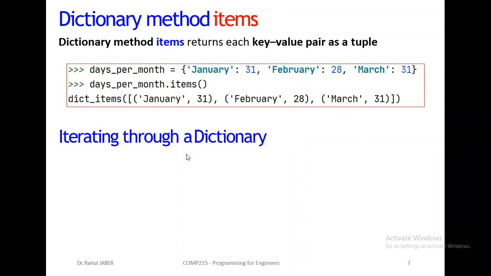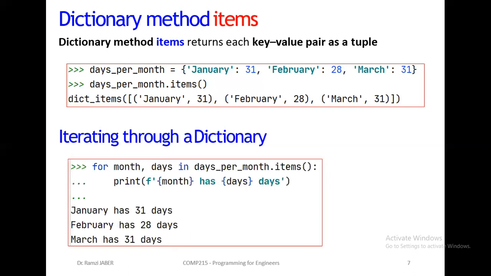Now I want to go through a dictionary using a for loop. If I want to enter deeply inside the couples or tuples, the key-value pairs, I want to use, of course, a for loop.